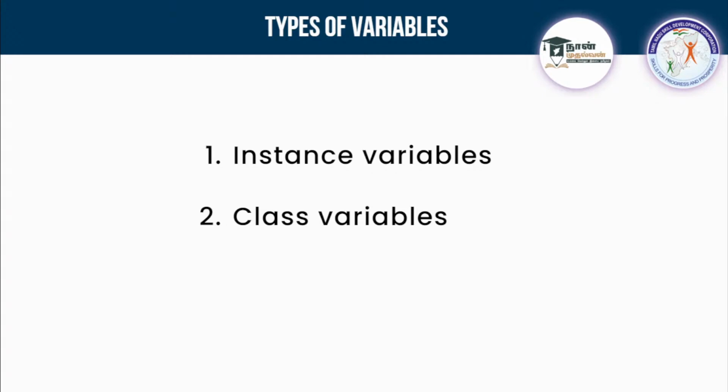So object variables are variables which depend on the object, which is self. So an instance variable is nothing but a variable which depends on self. And if it doesn't belong to self, if it depends directly on the class, then it is called a class variable. Very good, guys. Yes, it is object.